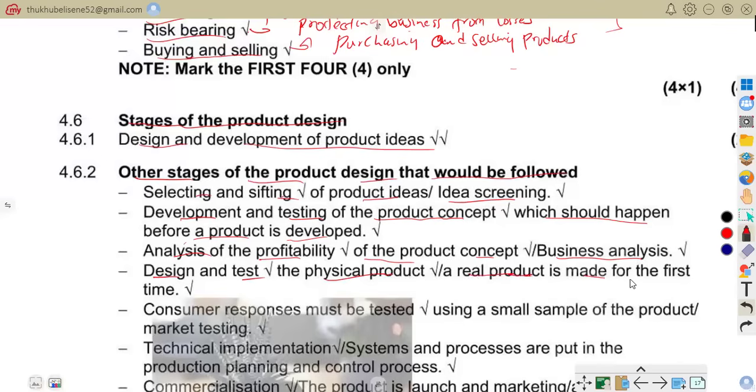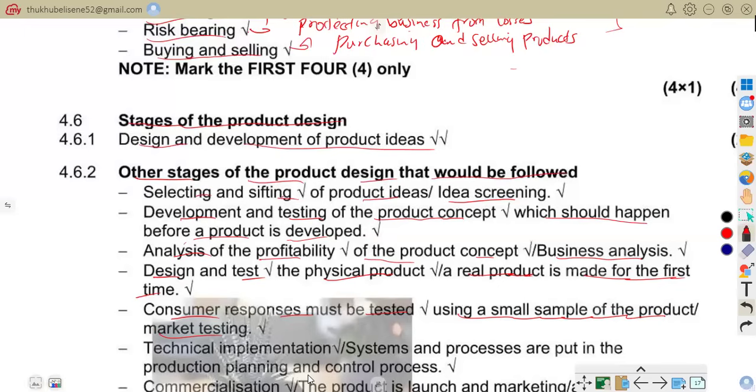A real product is made for the first time. Product testing, that is testing the real product, testing machinery safety, trial use of products. Consumer responses must be tested using a small sample of the product and market testing. So selling products to small groups first, that is what that point means.